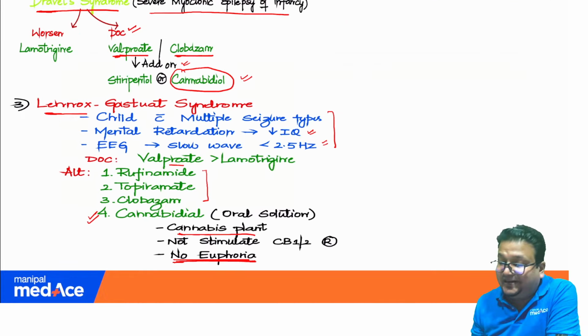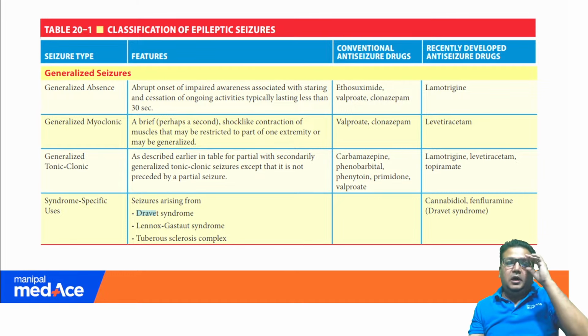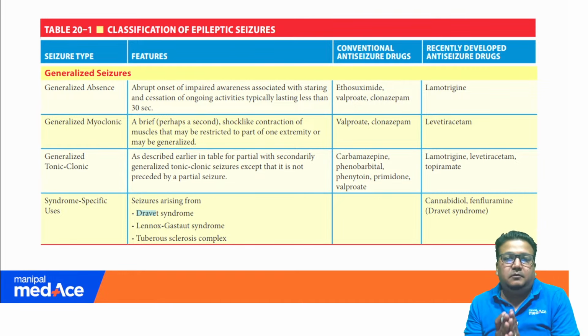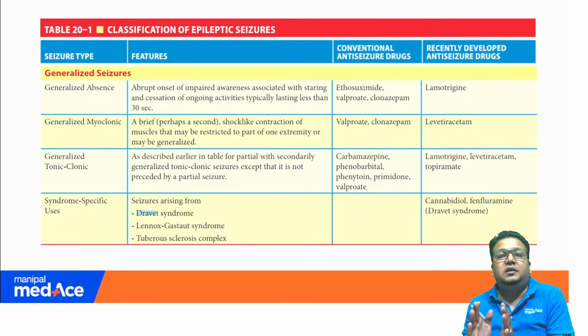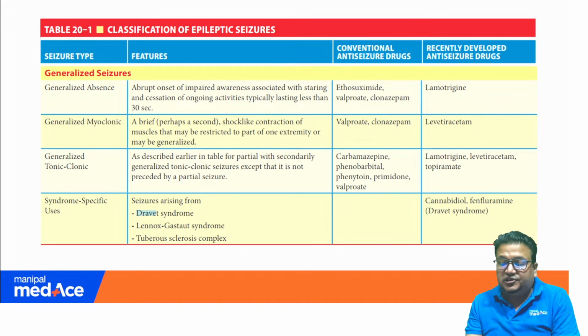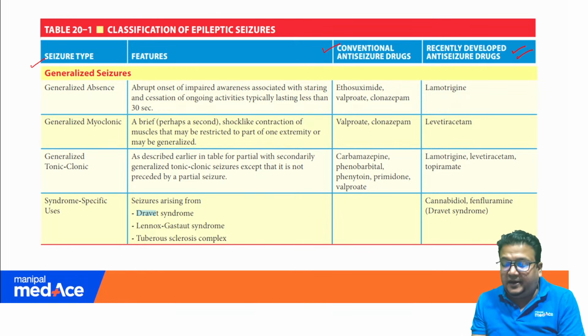I will show you the exact place from where this question has been taken. This is a table from the Bible of Pharmacology, Goodman and Gilman. You can see seizure type, conventional drug, and recently developed treatment. What you find here: syndrome specific uses, seizures arising from Dravet's, Lennox-Gastaut, and tuberous sclerosis complex.